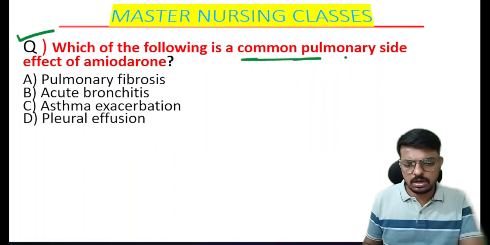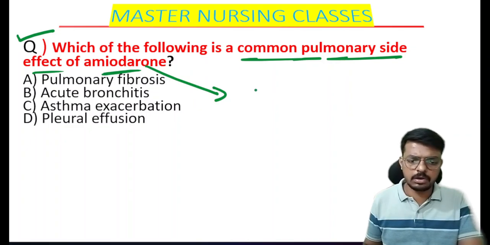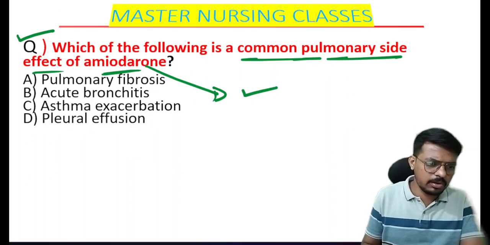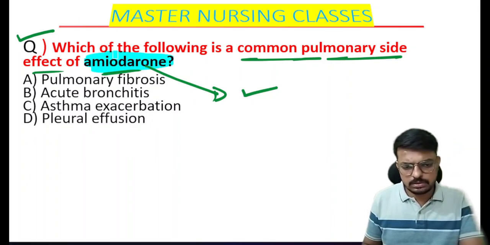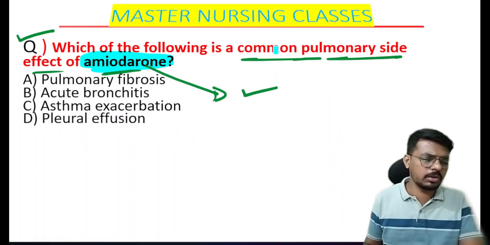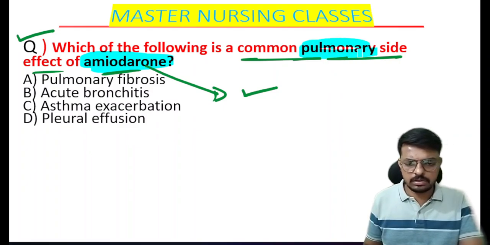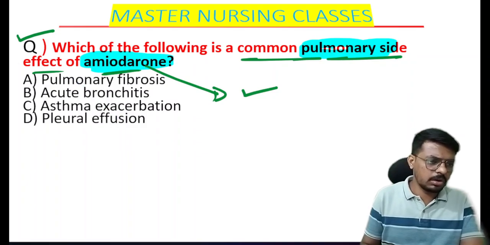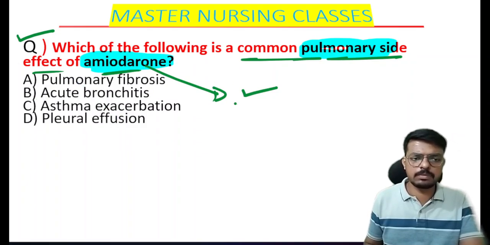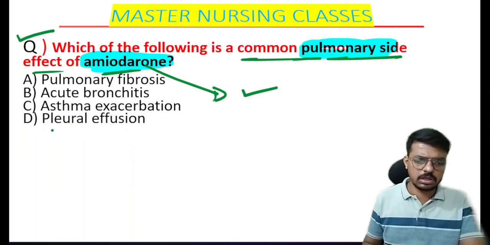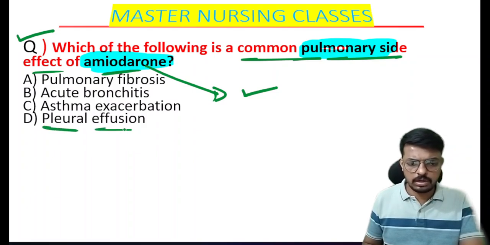Which of the following is a common pulmonary side effect of the amiodarone? So what is the amiodarone? Amiodarone is the drug used in the treatment of the arrhythmias, it helps to terminate the arrhythmias. So the specific side effects related to the pulmonary system will be asked here. Option A is the pulmonary fibrosis. Option B is the acute bronchitis. Option C is the asthma exacerbation, and option D is the pleural effusion.